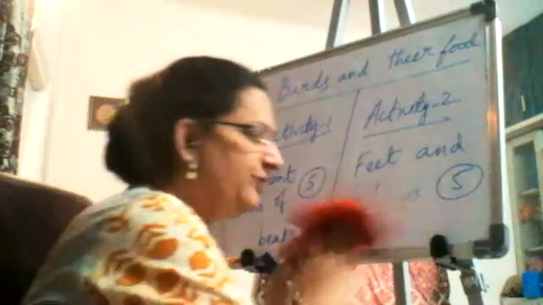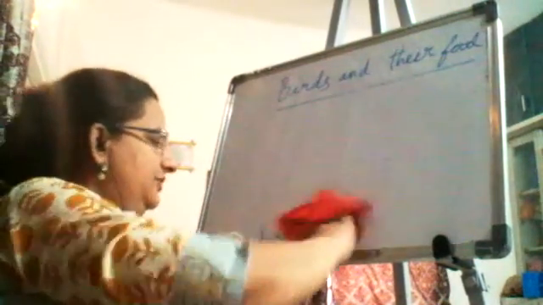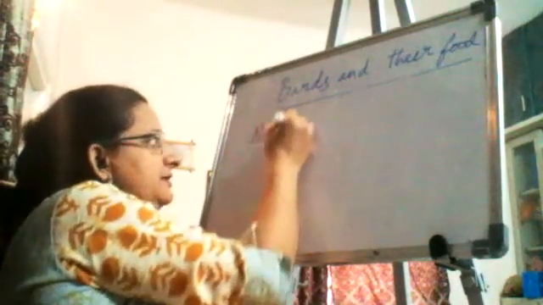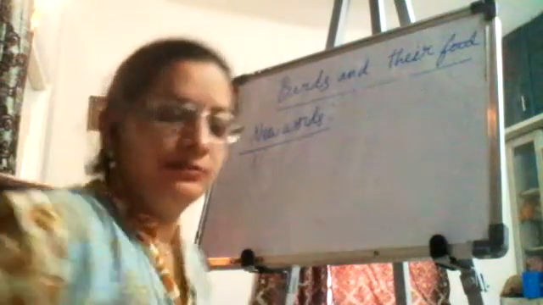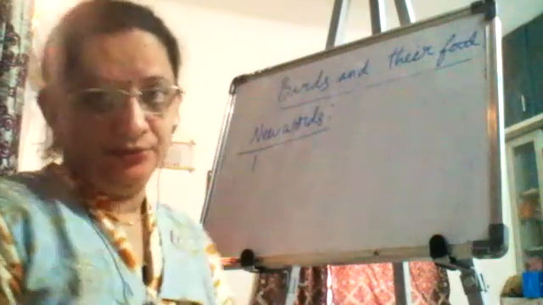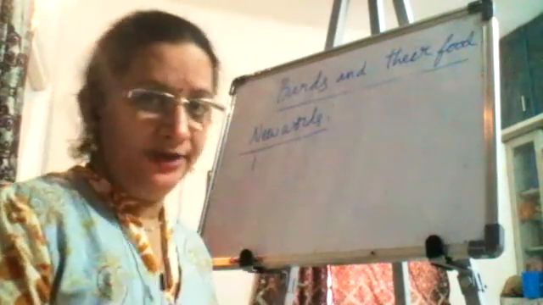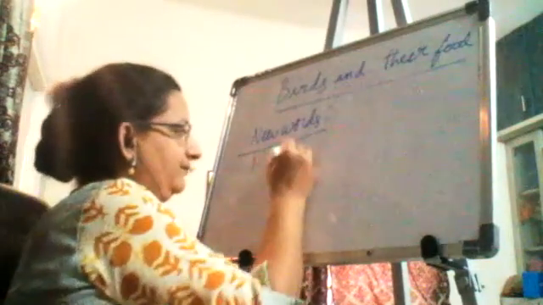We are writing the new words from this lesson because there are so many new words. I want to give the new words to the children so that you can write with your teacher. From this lesson number 1, start writing with your teacher. After reading the lesson, you have to complete the textbook exercises on your own. Reading the lesson is important, and while writing the new words, say the word and write, and you learn the spellings also. So we will write chirping.